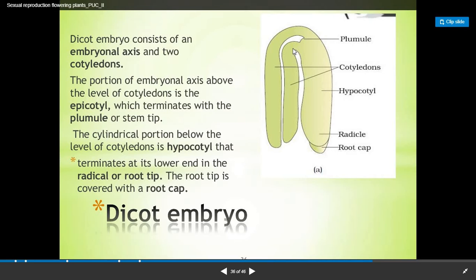So here the epicotyl is present, which ends towards the plumule or the stem tip, meaning from the plumule the shoot portion arises. And the cylindrical portion below the level of the cotyledons is known as the hypocotyl, which terminates with the radicle and the root cap.